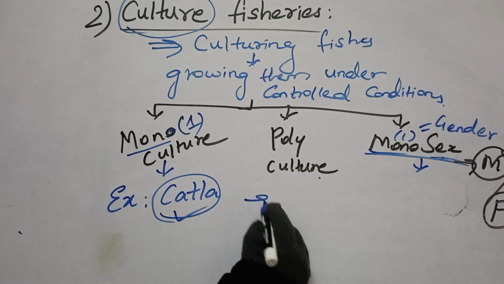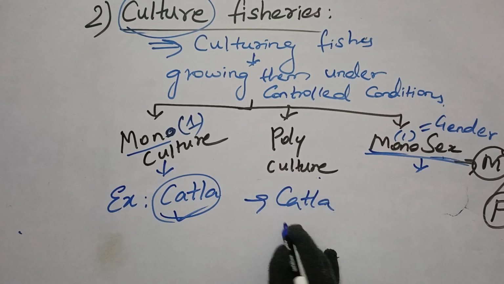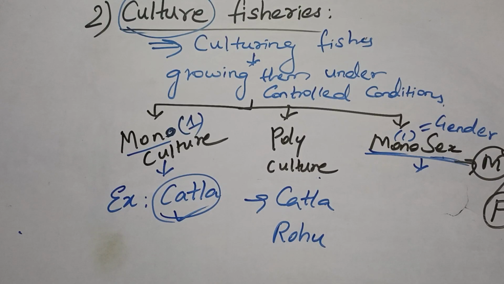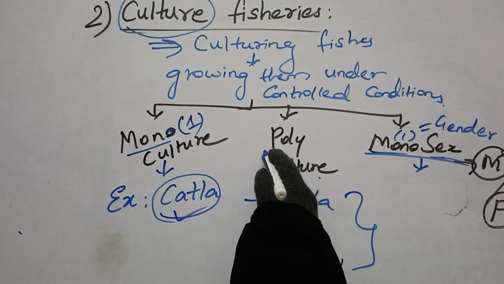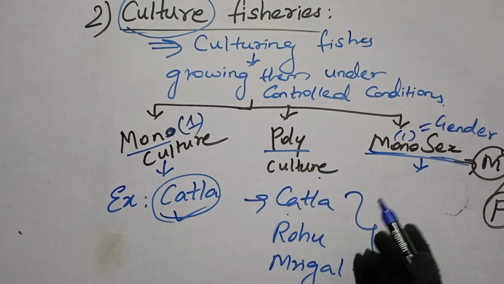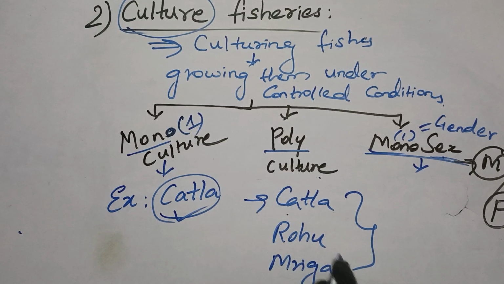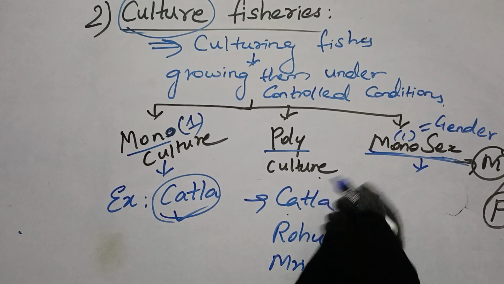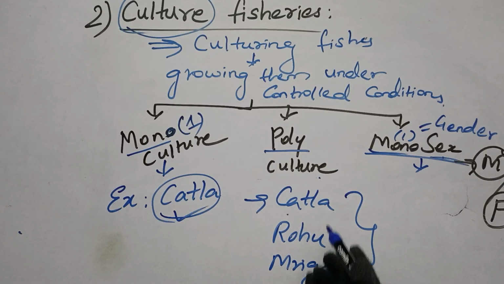Whereas if you are growing Catla, Rohu and Mrigal, see here how many fish species are involved? Three. Poly is nothing but more than one. If something is more than one, then we are talking about polyculture. Understood, children?